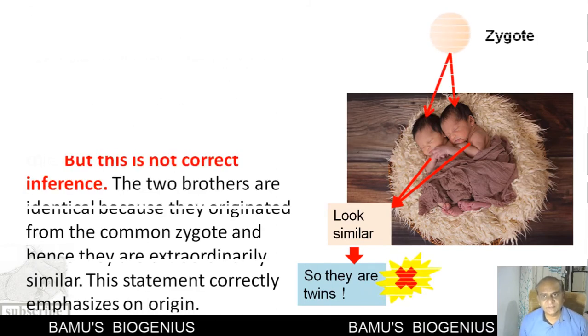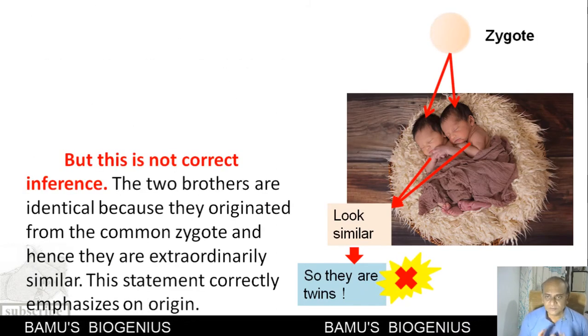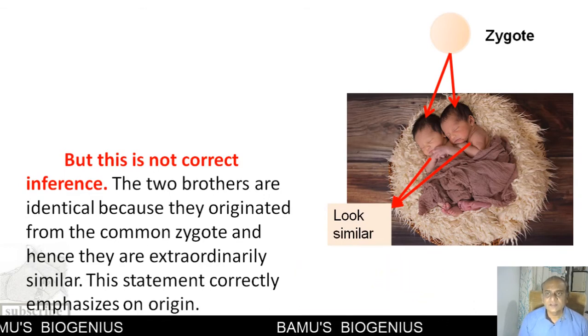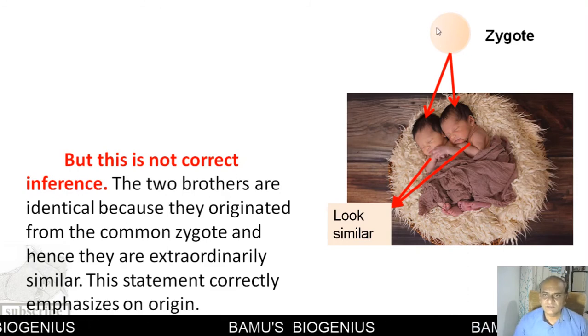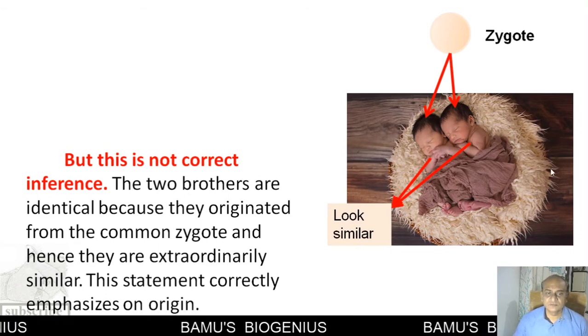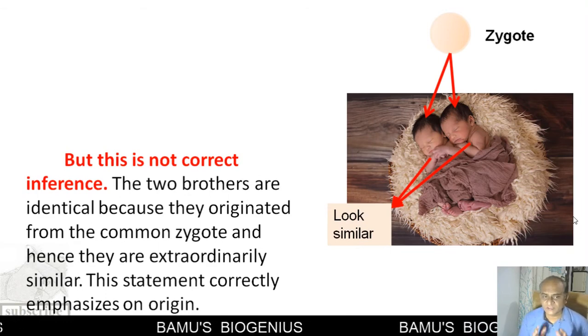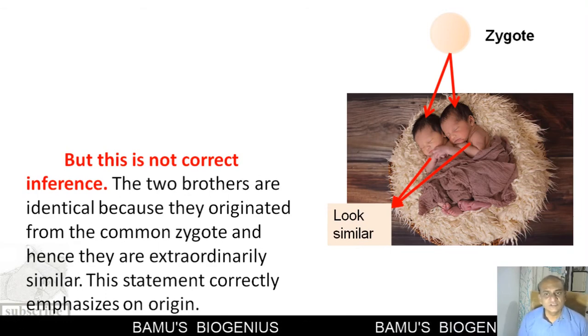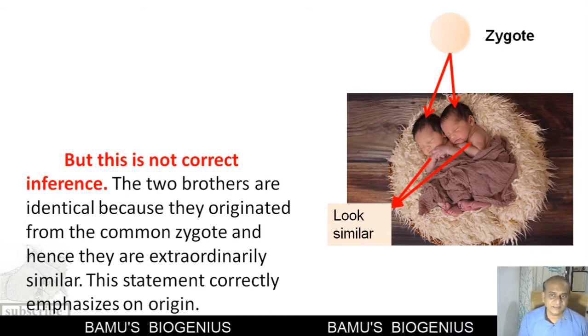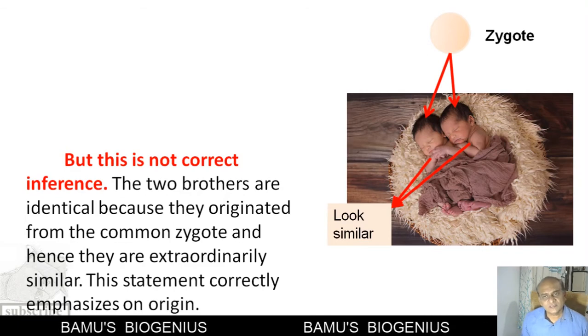The correct statement is that the two brothers are identical, extraordinarily similar, because they have a common origin. They originated from one zygote, and that's why they are similar. So this statement correctly emphasizes the origin. It does not look at the similarity. So similarity and origin are two different things.